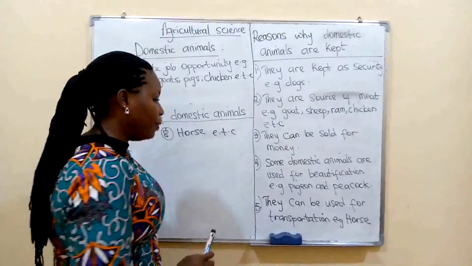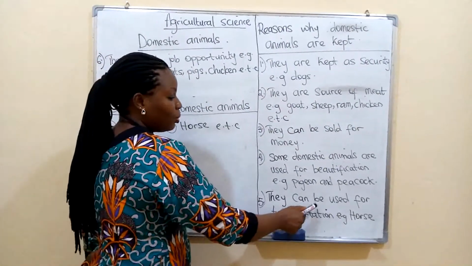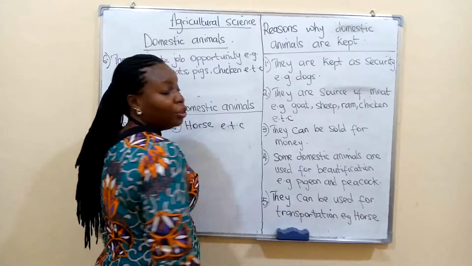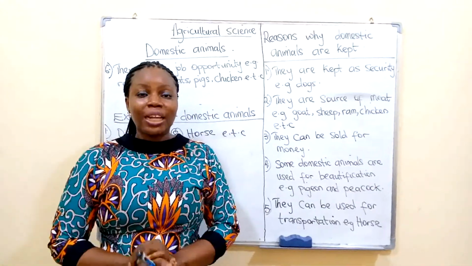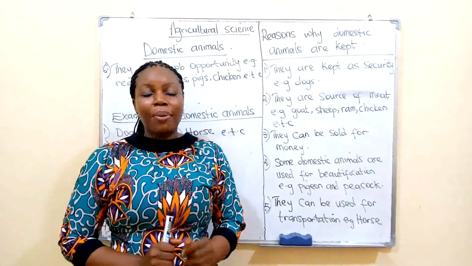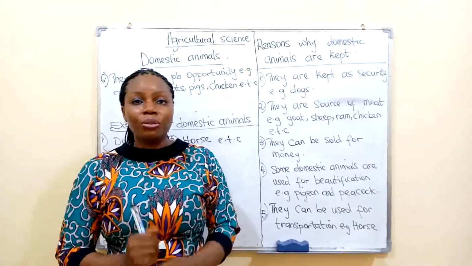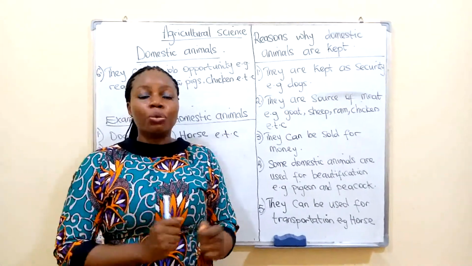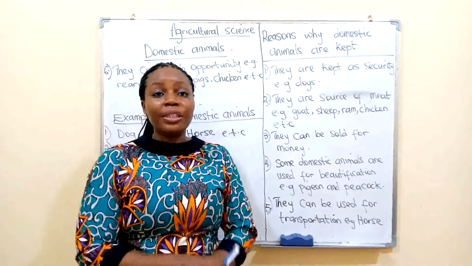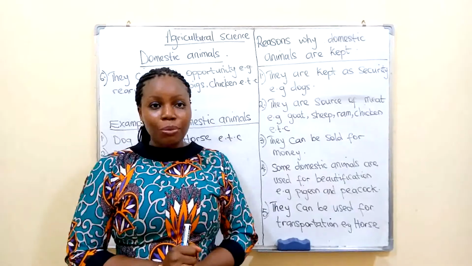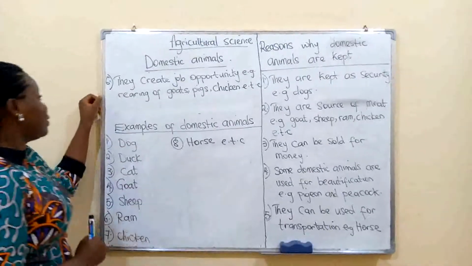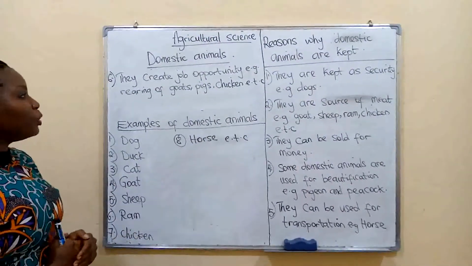Now, number 5, they can be used for transportation. The example is our horse. You ride them, you use them for transportation. They take you to wherever you are going. Have you seen a horse before? Have you seen somebody riding a horse before? Very good.